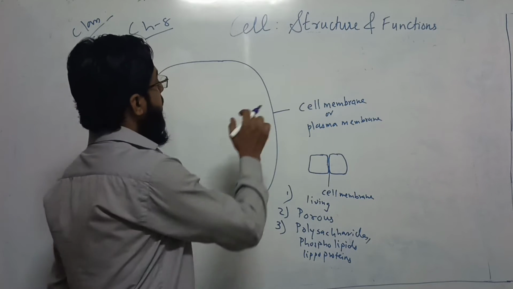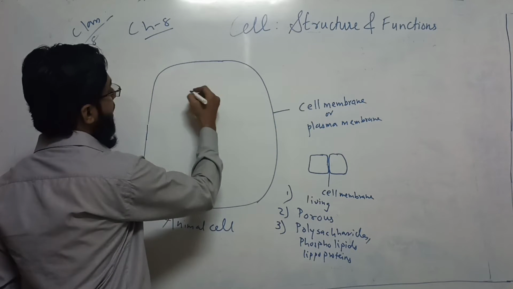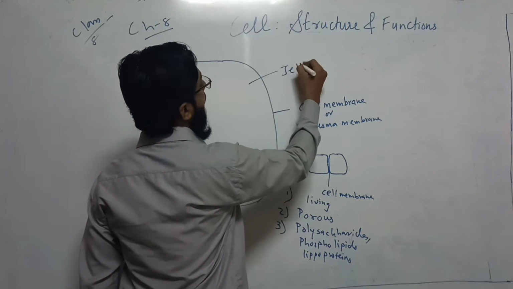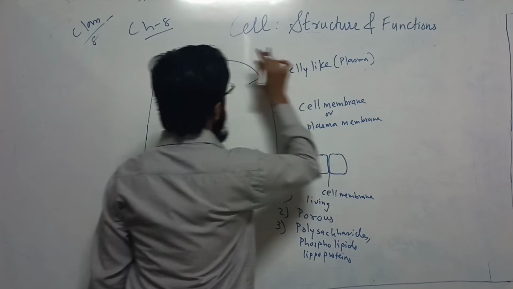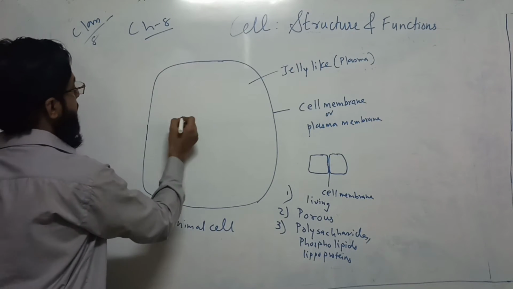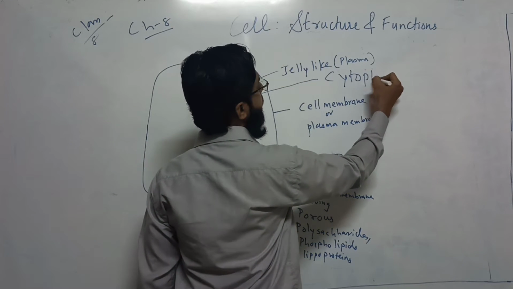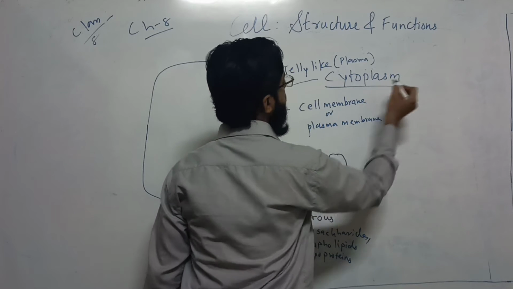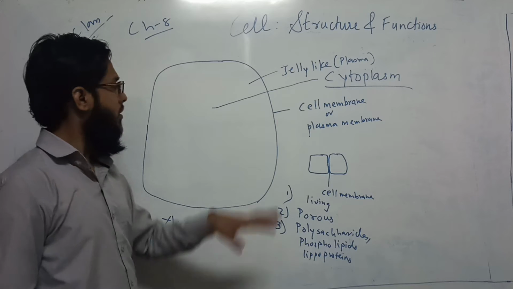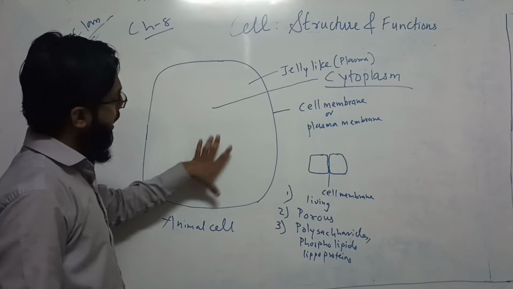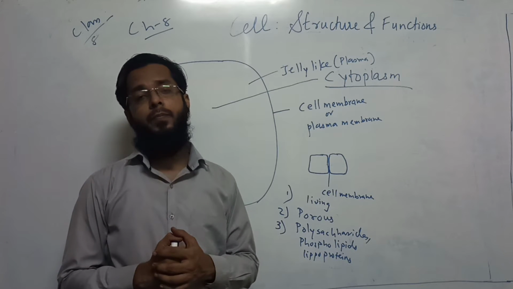Now the whole area, which is a jelly-like area, plasma-like area, suspended in the cell, is known as cytoplasm. What is the understanding of cytoplasm? Cyto means cell. Plasma means like plasma. So cytoplasm is the area in which cell organelles are present.